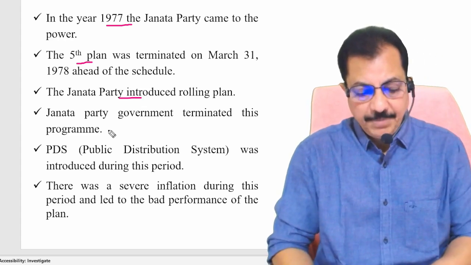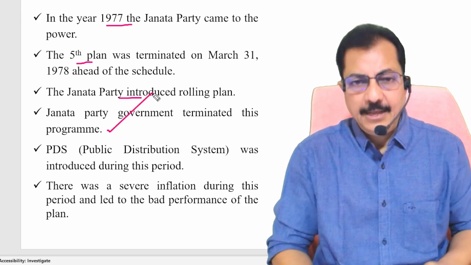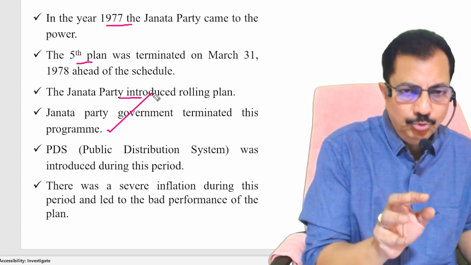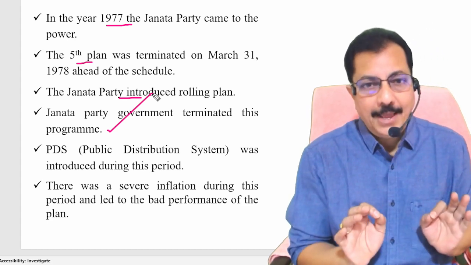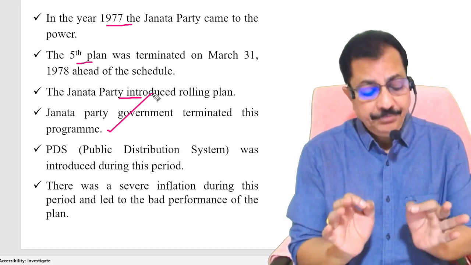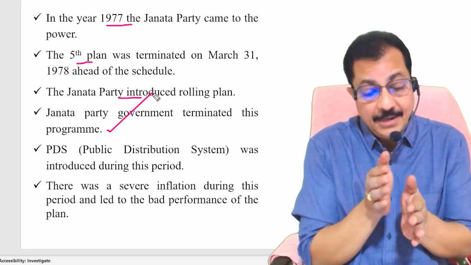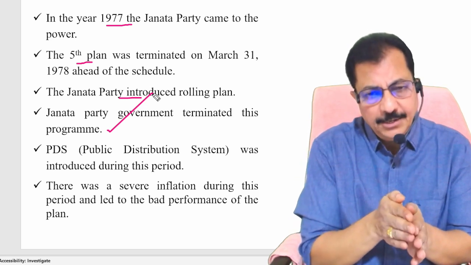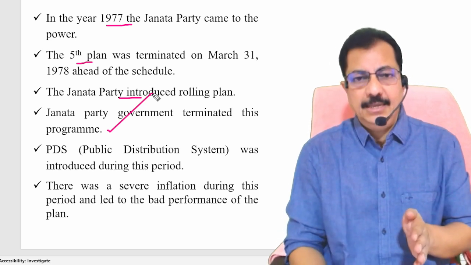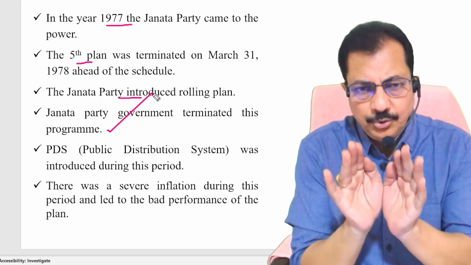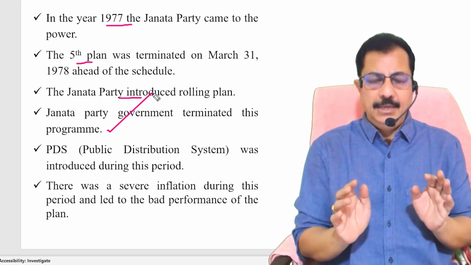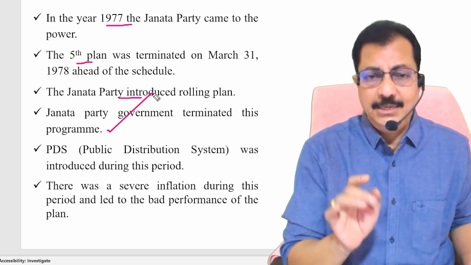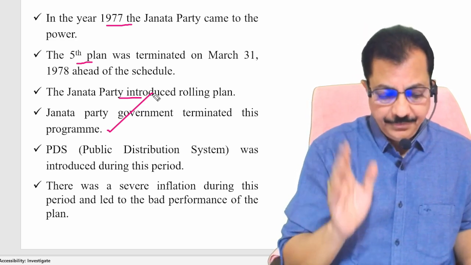The Janata Party that terminated the fifth 5-year plan 1 year in advance introduced a plan called rolling plan. Very important. And what is the rolling plan period? 1978 to 1980. Is that clear? Very important. Who introduced rolling plans? Janata Party government. Clear? And who headed that Janata Party government? Answer is Morarji Desai. Clear?